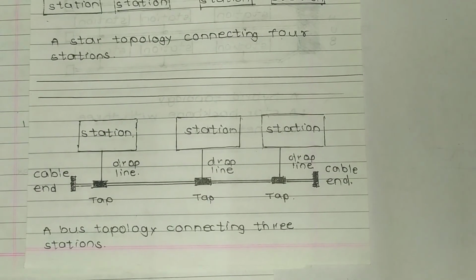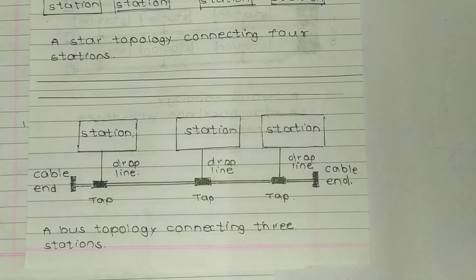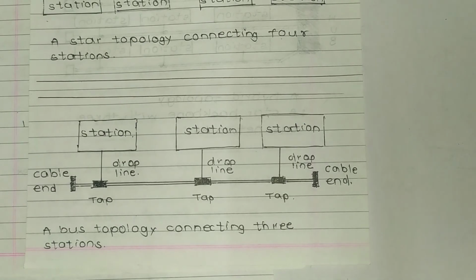In addition, a fault or break in the bus cable stops all transmission, even between devices on the same side of the problem. The damaged area reflects the signal back in the direction of origin, creating noise in both directions. Bus topology was one of the first topologies used in the design of early local area networks. So it was the oldest topology which was used in LANs.